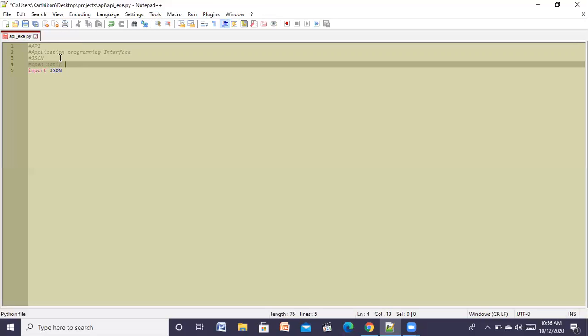So let me start coding. Before that, I will let you know that this is an open source API which is free. There is no subscription. There are paid APIs also, where you have to subscribe to use them in your programs. Like Google Maps, which you might have seen in many applications, is also an API, downloaded as a dependency or plugin and added to a particular web application or mobile application.